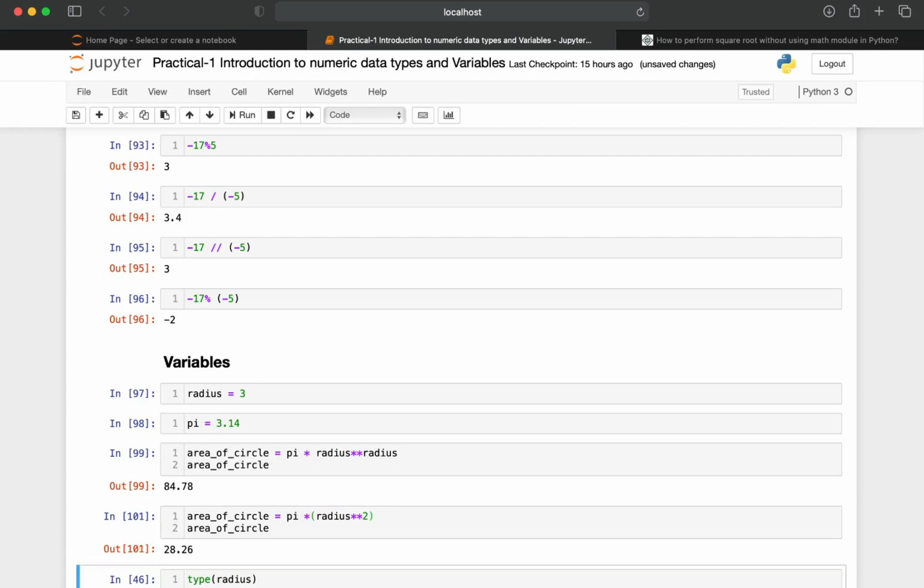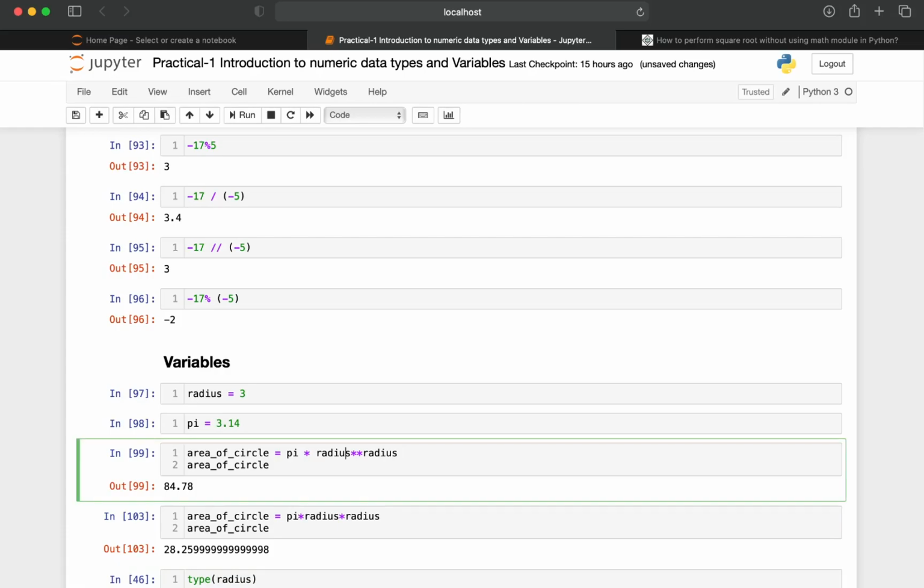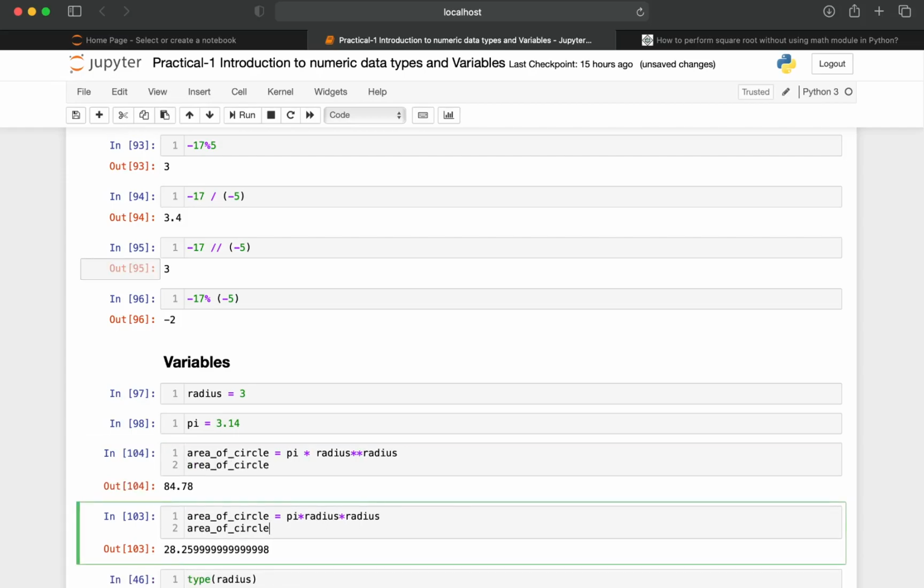Sorry, pi r square. You can also write it like this: pi into radius into radius. Sorry, pi into radius, 3.14 into 3.4. Sorry, we can't specify it like this. My bad. I'm extremely sorry for that mistake.